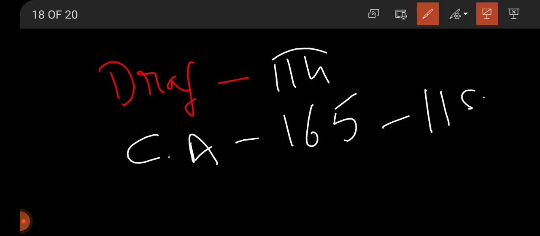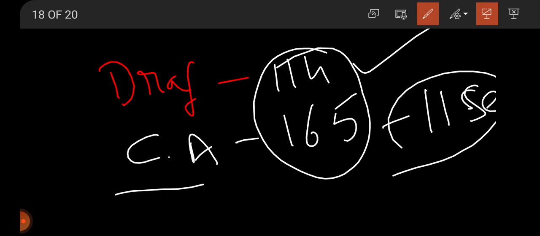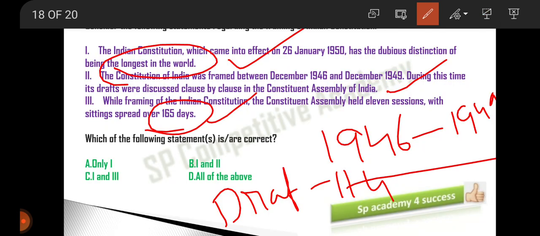So please don't get confused with these two figures. Only for the drafting committee we had 114 days, and for the whole Constituent Assembly we took 165 days. So read the question carefully always. The Constituent Assembly conducted 11 sessions while framing the Constitution. So this statement is also right.